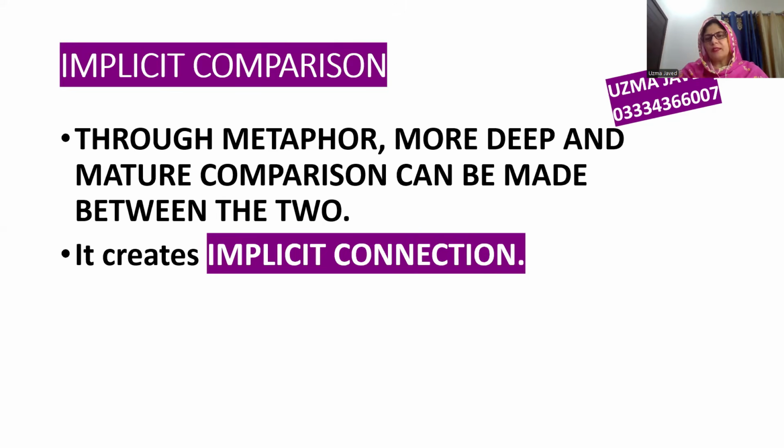Now the students of IGCSE and O levels are well familiar with these terms of explicit and implicit. Explicit means surface-level, implicit means hidden. So hidden comparison, bolder comparison without the usage of the word like or as will be called metaphor. Whereas clear comparison, surface comparison having the words like and as are called similes. I think this is the best explanation that I can give you. So, through metaphor, more deep, more mature, and implicit connection is made between two contrary things.